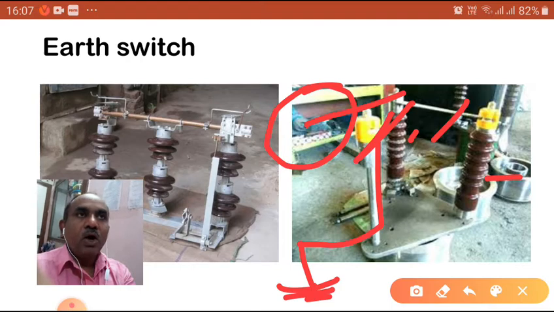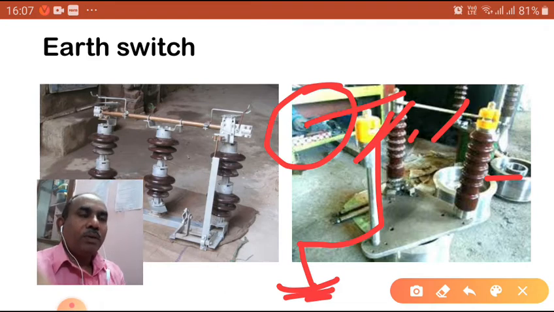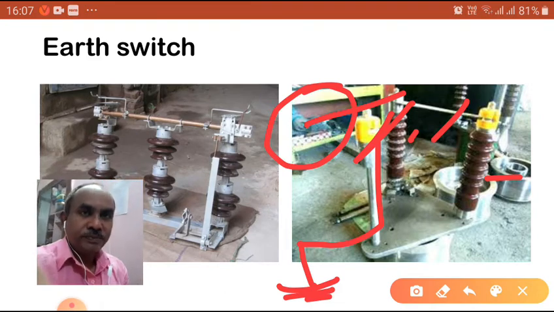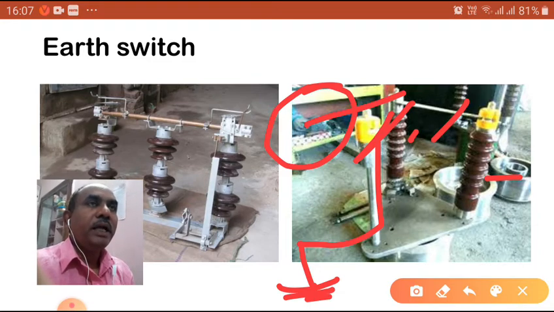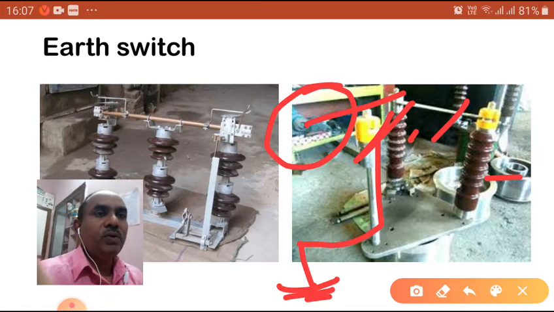After the AB switch is open, you take the lever and use it to operate the earth switch. Isolator and earth switch are interlocked with each other: when the isolator is in the closed position, the earth switch should be open. When the isolator is in the open position, the earth switch can be closed. This is the one thing you have to remember.